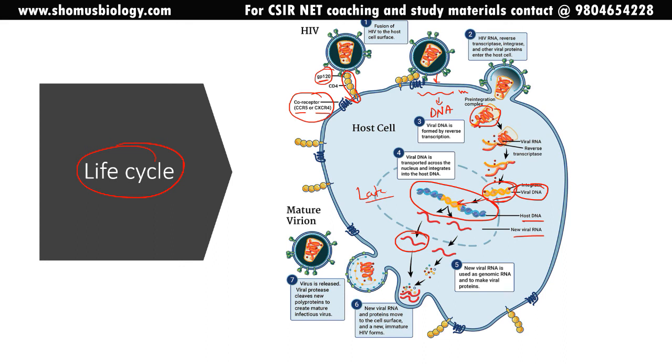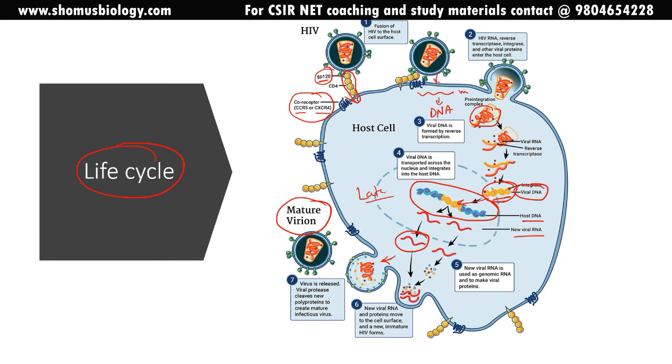Once the structures are assembled, the membrane of the CD4 T cell is vesicled and bulged out, and it takes the viral particles along with it. And this is how the mature virion is released out. Okay, so this is how the life cycle of HIV occurs.